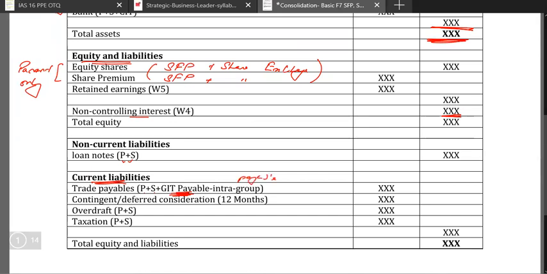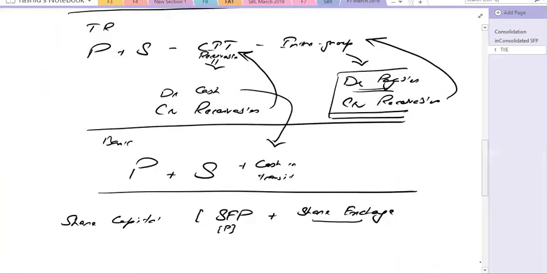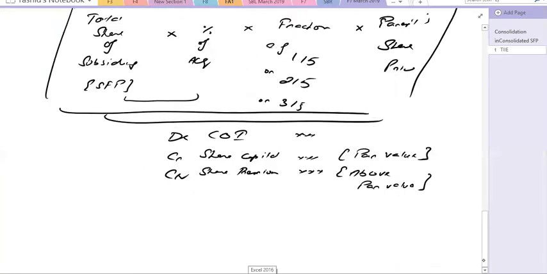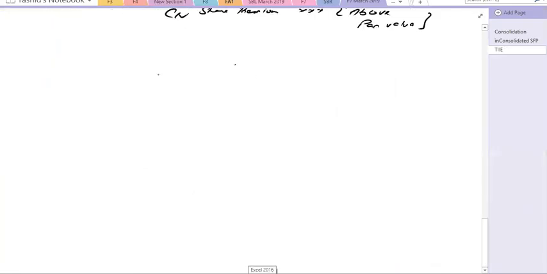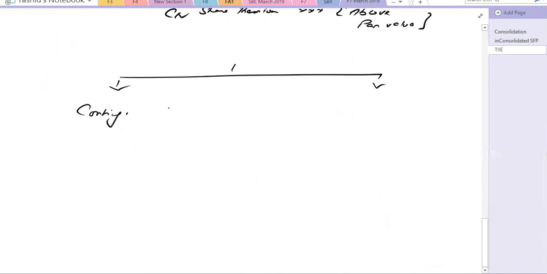Then you have the concept of the contingent and deferred consideration. Now let's discuss these concepts in a bit of detail. As I said, the consideration can be of many types. It can be cash, loan notes, share exchange, contingent consideration, or deferred consideration.